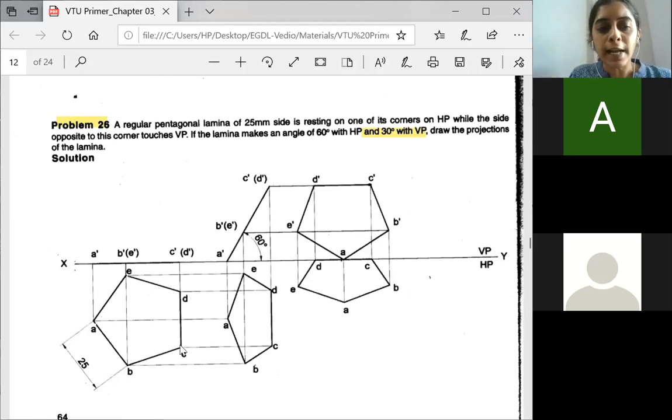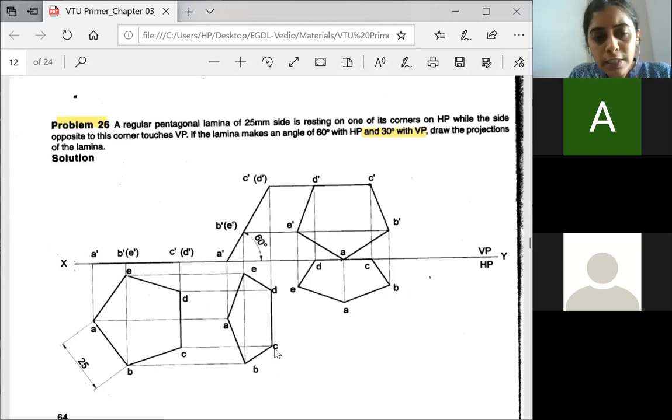The true length of the side here in the first stage is equal to the true length of the side or the edge in the second stage. You can see it exactly. It is 25 mm. It is not compressed due to inclination. If it was a problem with respect to the bisector, then the true length of the bisector is bigger here and the length of the bisector is smaller over here. Then you need an apparent angle beta. But only in case of bisectors, or the medians in case of a triangle, or the diagonal in case of a square or rectangular lamina. Okay, so here you will leave some space and fix one point as D.